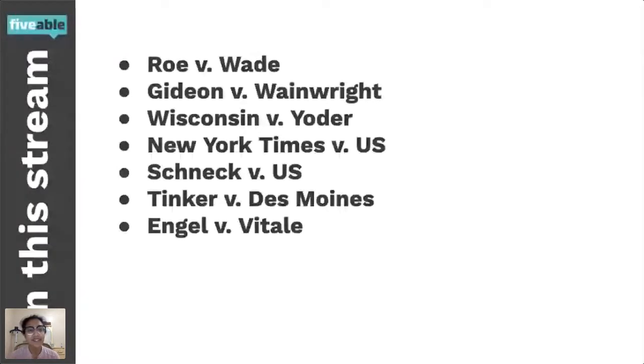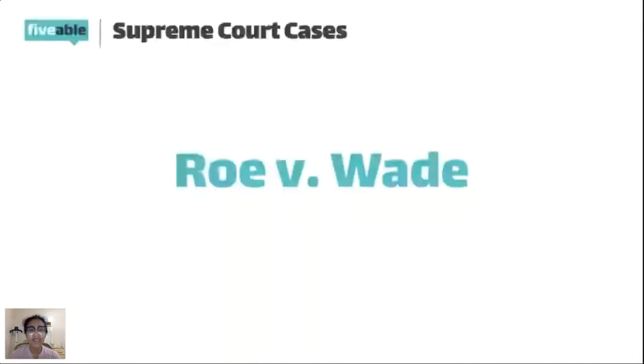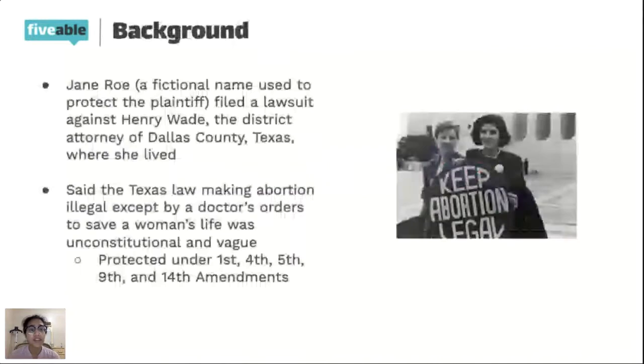So we're going to just jump right in. And so the first case we're going to be talking about is Roe v. Wade. And Roe v. Wade is a case that comes up a lot just in the news. And you guys might already know that it's about abortion. So some background about the case is that there was this woman whose name was Jane Roe. And so that wasn't her real name. It was just a fictional name used to protect her identity because it's about abortion.